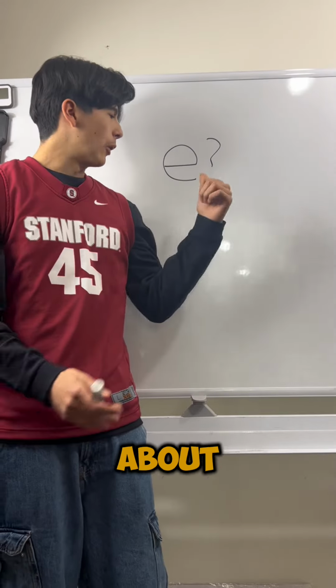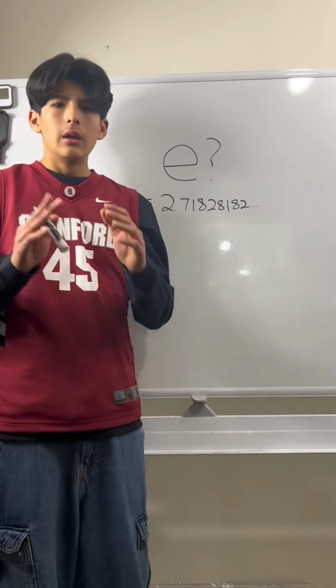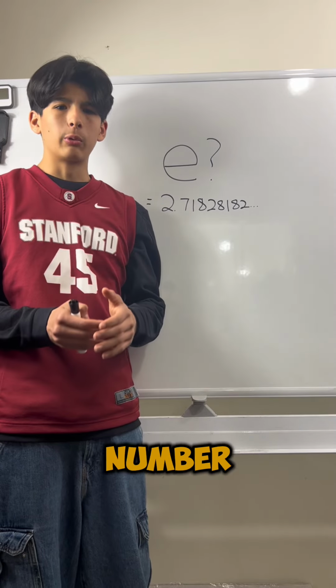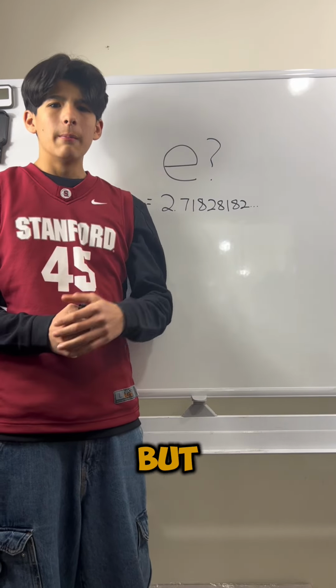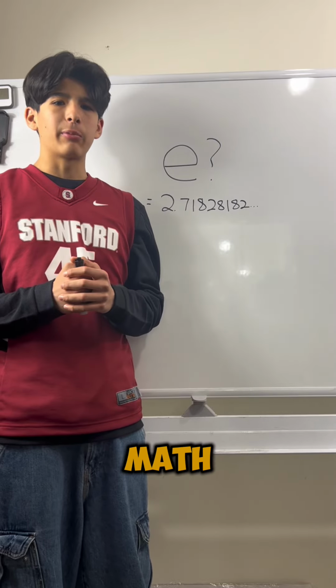What is so special about e? And no, I'm not talking about the letter, I'm talking about the number. Now, in math, e represents a number which is about 2.718, but how can such a random number like this have such a big impact in the math world?